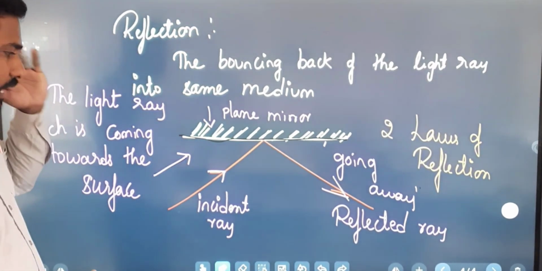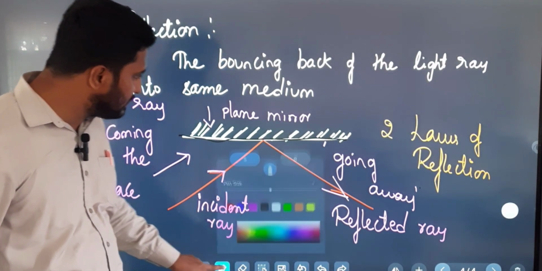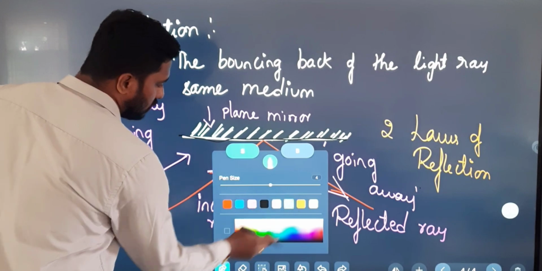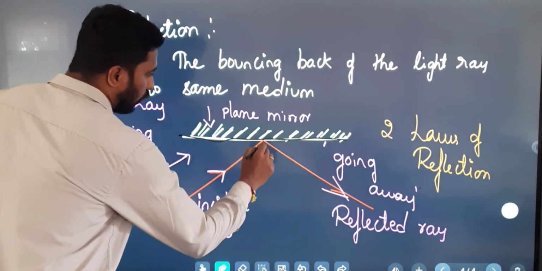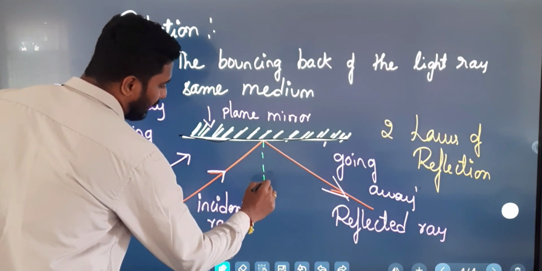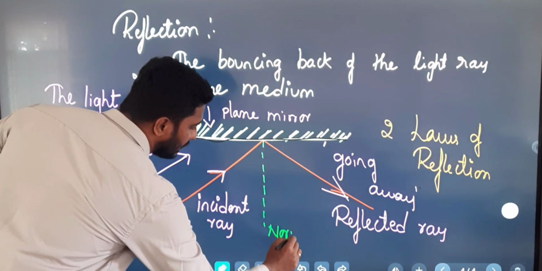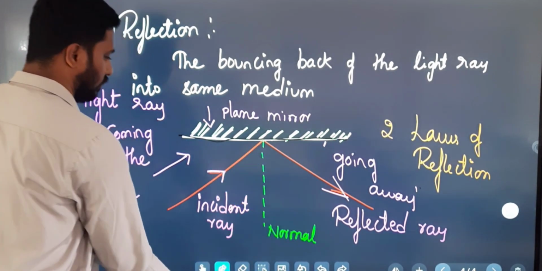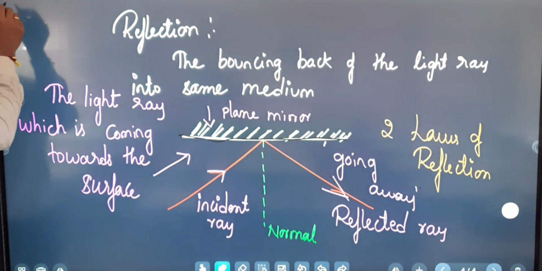Fine. Now we are going to draw an imaginary line. This is called the normal. So what is a normal?